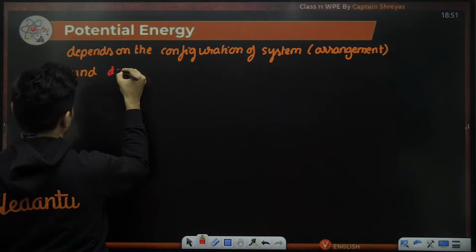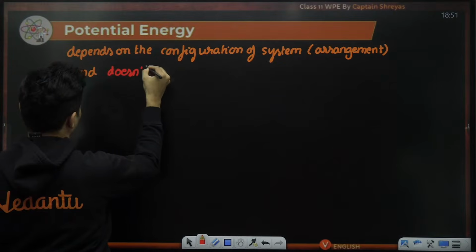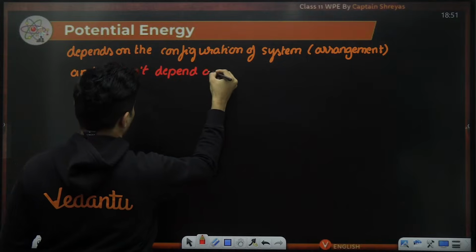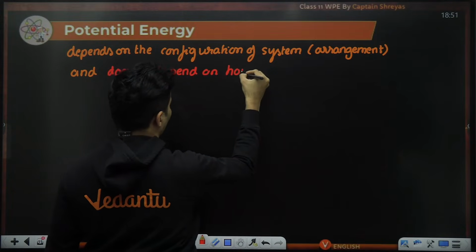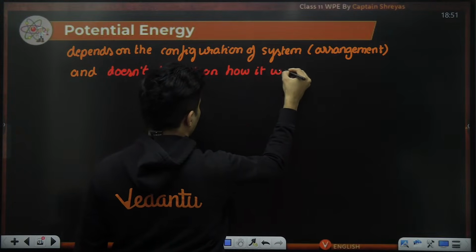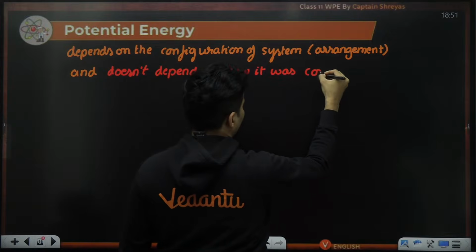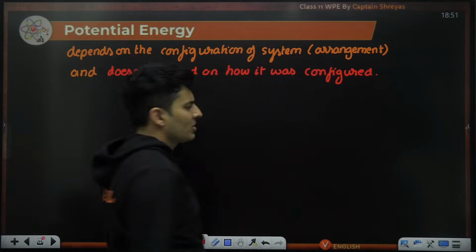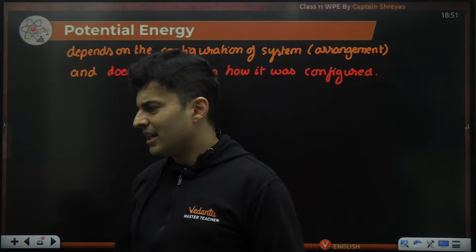And it does not depend on how it was configured. What do I mean by that?